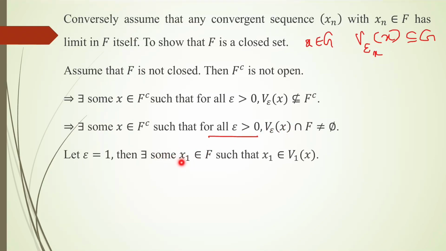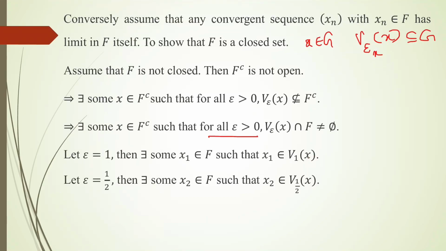So there exists some x1 in F such that x1 is in the 1-neighborhood of x. Now I will take epsilon equal to 1/2. Then also there is some x2 in F such that x2 is an element of the 1/2 neighborhood of x, (x minus 1/2, x plus 1/2).